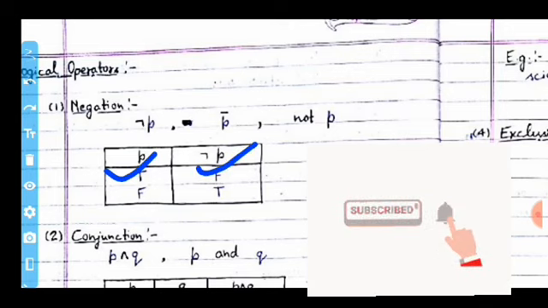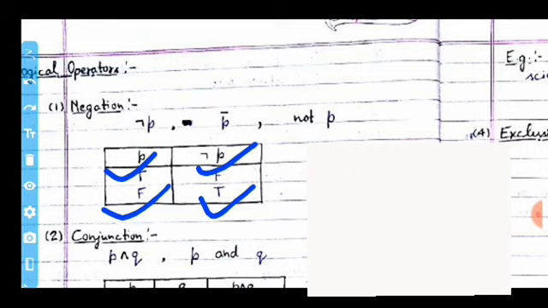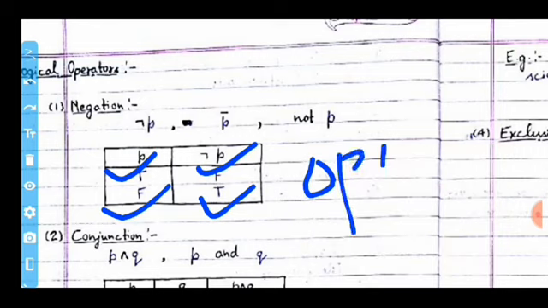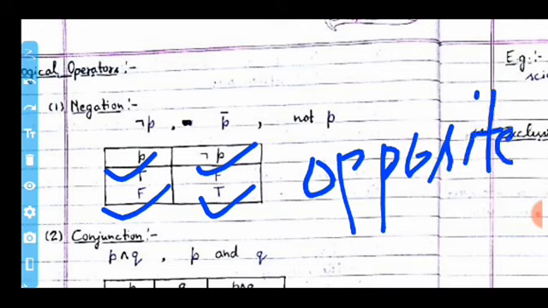When we give false, it produces true. Means it is the opposite of any statement or values.